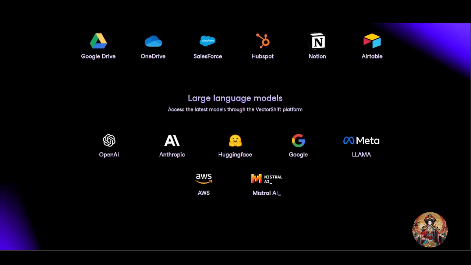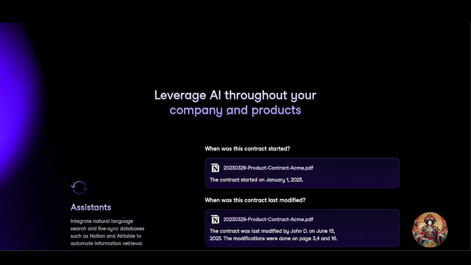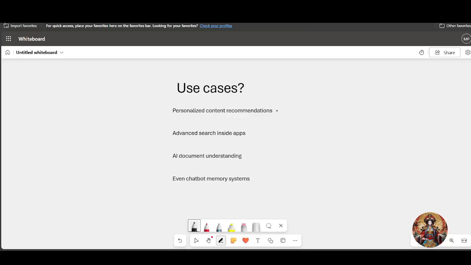What really makes VectorShift shine is its focus on semantic search using vector embeddings. That means instead of basic keyword matching, you get intelligent search results based on meaning. So let's talk about their use cases. The first use case is personalized content recommendation. This refers to AI systems that suggest content based on your interests, behavior, and past interactions. Think of Netflix recommending movies or YouTube showing videos you are likely to enjoy. The more you watch or interact, the better it gets at predicting what you like.